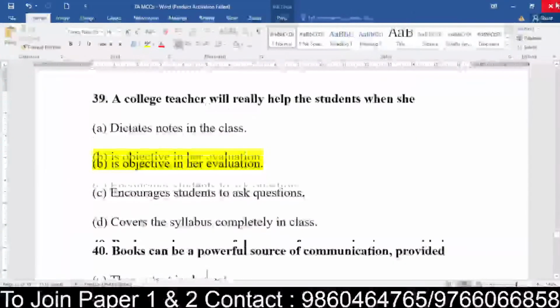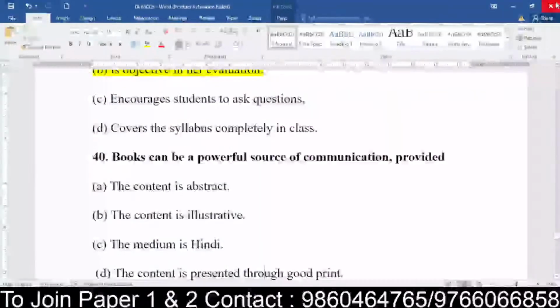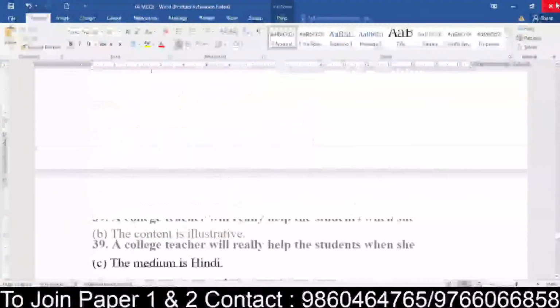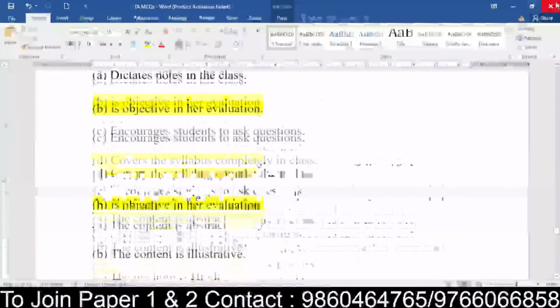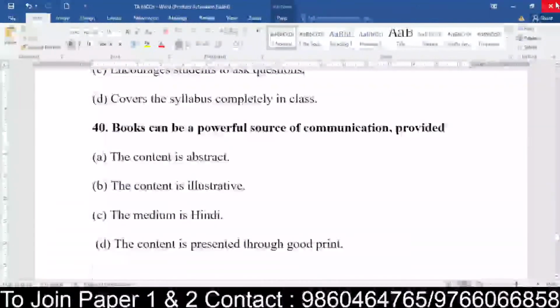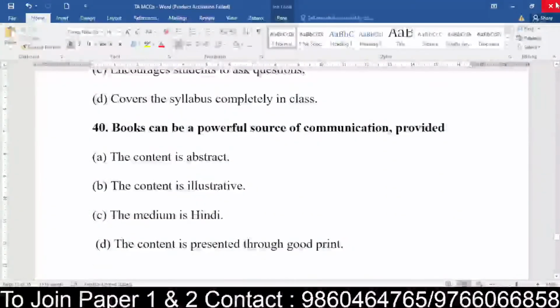Now, question number 40. Books. Okay, just a minute. Yes, it is in sequence. Books can be a powerful source of communication provided. So obviously reading has an impact on your information.